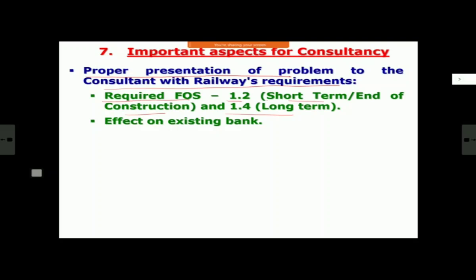So, whenever my consultant and I are designing a ground improvement system, I should be aware of the fact that there is an existing bank standing there. What are its properties? What are its dimensions? How will your work affect that bank? We must give this to the consultant with dimensions and material properties. If it's not there, then either include it in his scope of work that he will take samples there and check it, or you get it done separately and give it. Most of the time, this is missed.